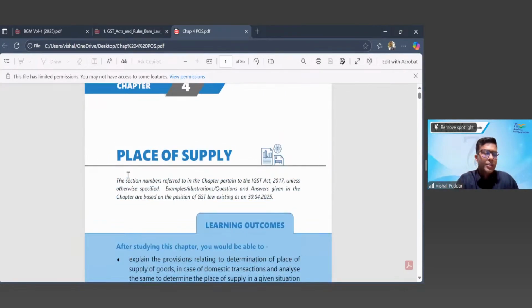Now, we said that GST is a destination-based consumption tax. Consumption means the consumer who is consuming has to bear the burden, and destination means the destination state will get the revenue. Now, there is a supplier state and there is a buyer state. The buyer state is the destination state, but it is not so easy. This is because physically seeing the destination state, or physically seeing where the destination of your supply is, is at times very, very difficult. I'll give you an example to explain what it is.